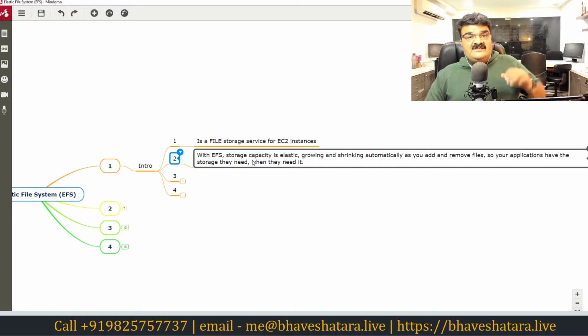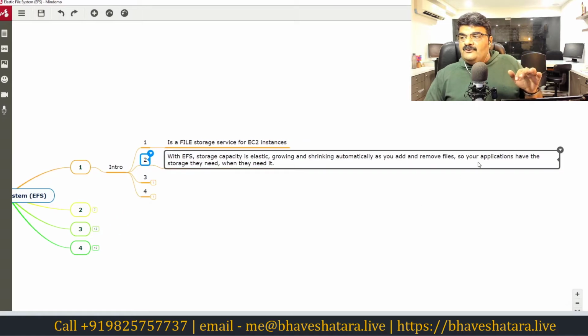With EFS, storage capacity is elastic, growing or shrinking automatically as you add and remove files. So your application has the storage it needs when it needs it. You get storage provisioned immediately, and you do not need to provision a fixed size. For example, when you are creating a volume, we have to provide the size, like, okay, I want to create a 20 GB volume. Here you will not provide any space.